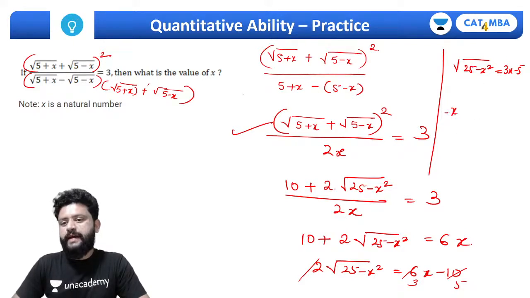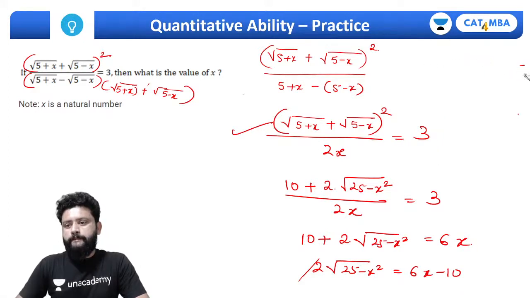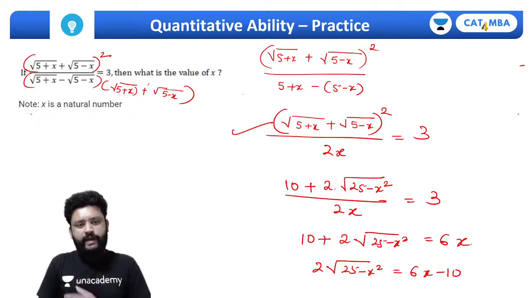Twenty-five gets cancelled. This will be minus x square equals 9x square minus 30x. So I'm getting... just a minute, let me see where we go wrong. I think we just made one calculation mistake. I'll just write here, is that okay? I'll just simply square it.